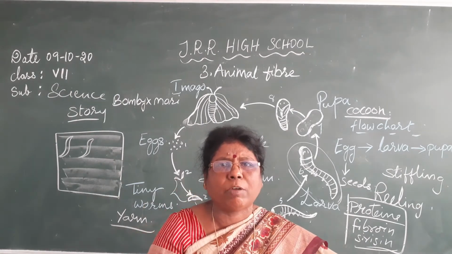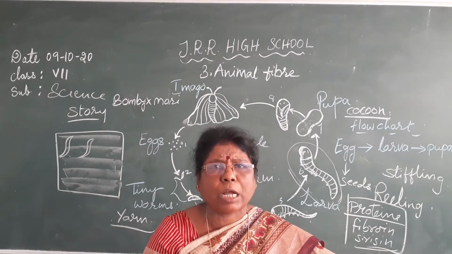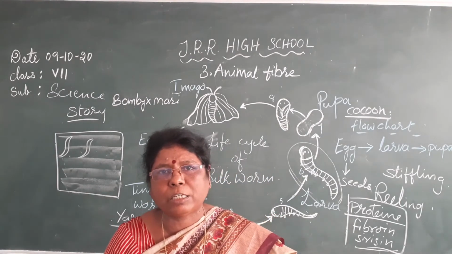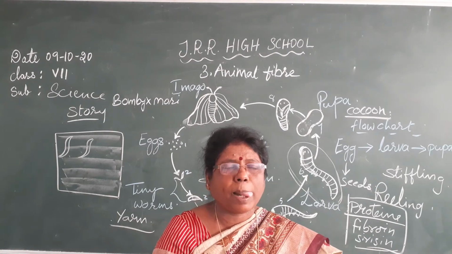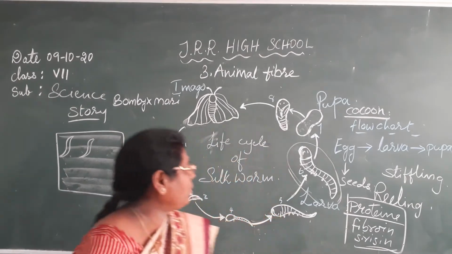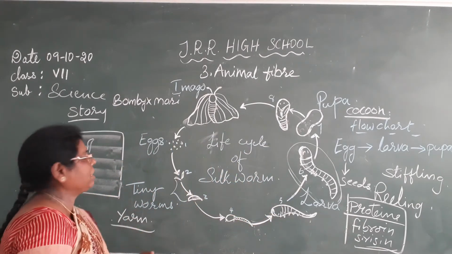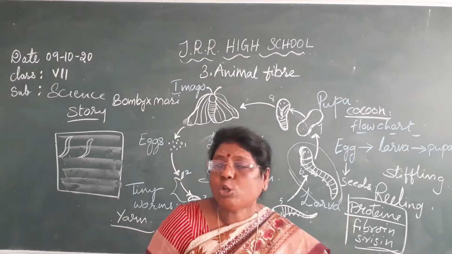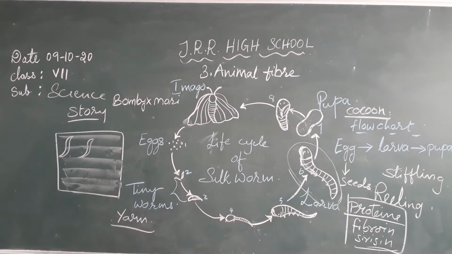Banarasi, Dharmavaram, Kottakota, all these names are given because this process takes place only in those places. They bring the yarn from the yarn centers and use this yarn for making silk fabrics, isn't it?